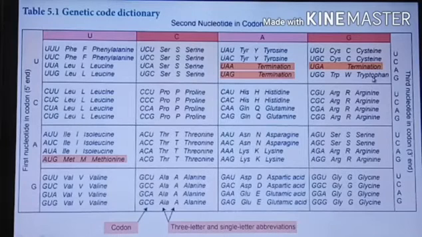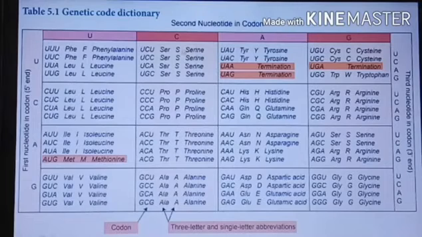Glutamic acid is 16. Cysteine is 17. Tryptophan is 18. Arginine, here 4 arginine, here also 2 arginine, so arginine is 19 and glycine is 20. Okay, so that is 20 amino acids.